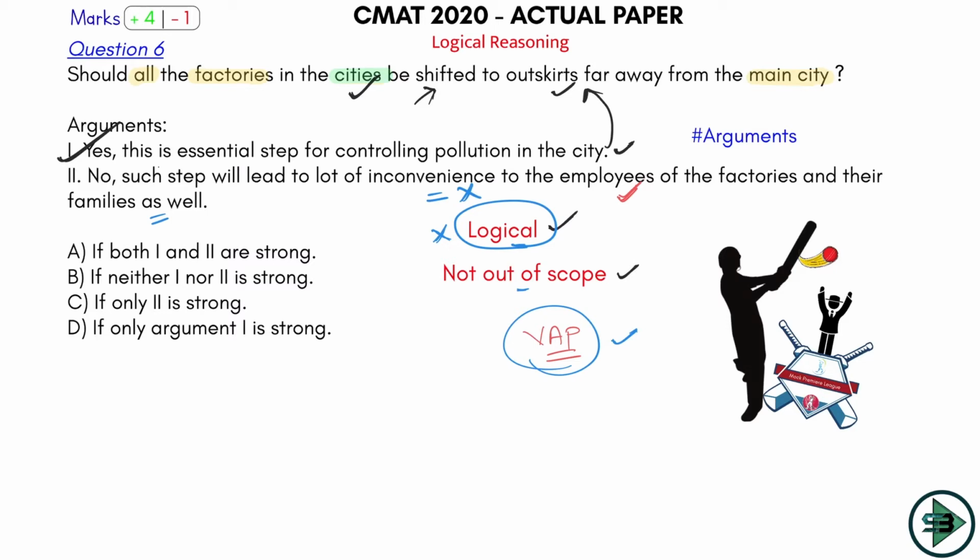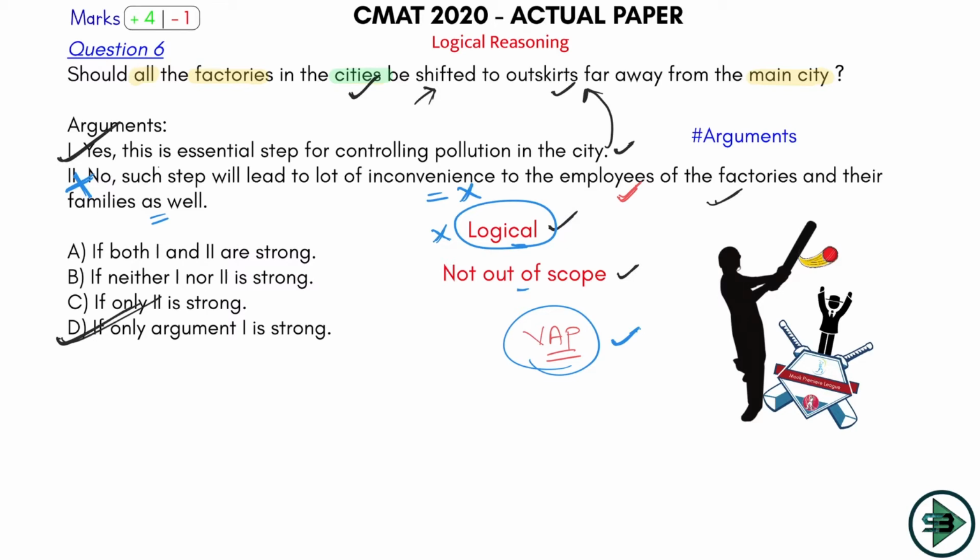Even if this is a viewpoint of the affected party, it turns out to be a weak argument. So I will say here only and only one is strong, which option? Option number D. This could be a 4, or this could be a defensive question for you as well if you don't know arguments. You can clearly mark this. Yes, it is going to cause inconvenience to the employees of the factories and their families as well.